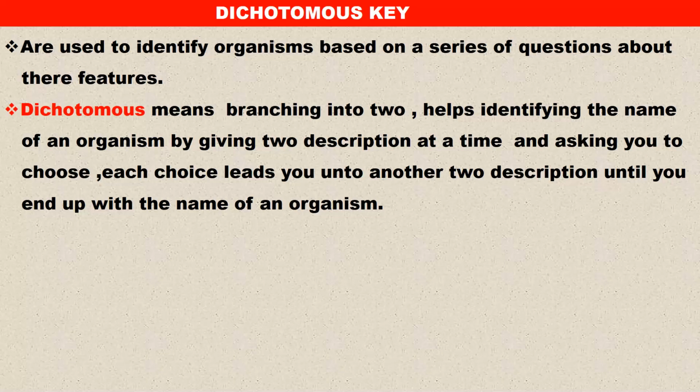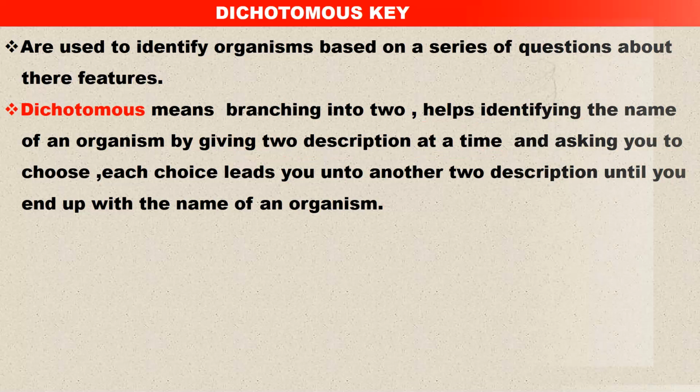So dichotomous means branching into two, and this helps us identify the names of organisms by giving two descriptions at a time and asking you to choose one choice, and that leads to another two descriptions until you end up with the name of an organism. I guess you've gotten something here.